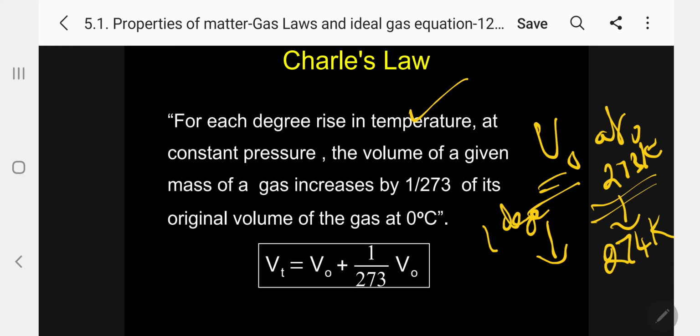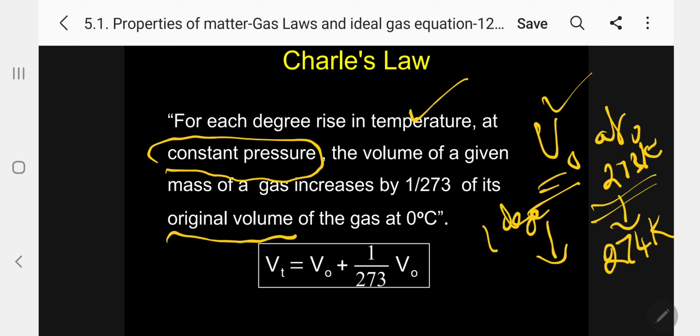For each degree raise in temperature at constant pressure, the volume of a given mass of a gas increases by 1 by 273 of its original volume V0, the gas volume at 0 degree centigrade.